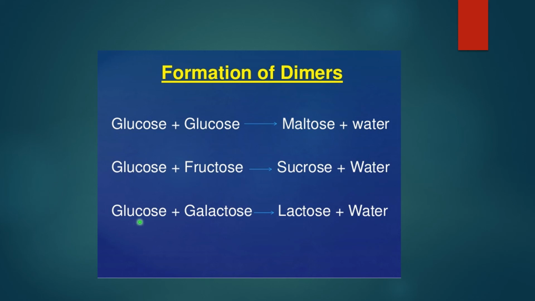Again over here, glucose and galactose, monosaccharides, combine, giving rise to lactose, with the release of water, again condensation. That means whatever you can see over here on the right hand side, the product side, is nothing but disaccharides, and these are nothing but monosaccharides combining to give rise to these disaccharides. This is a condensation process in which water is released.